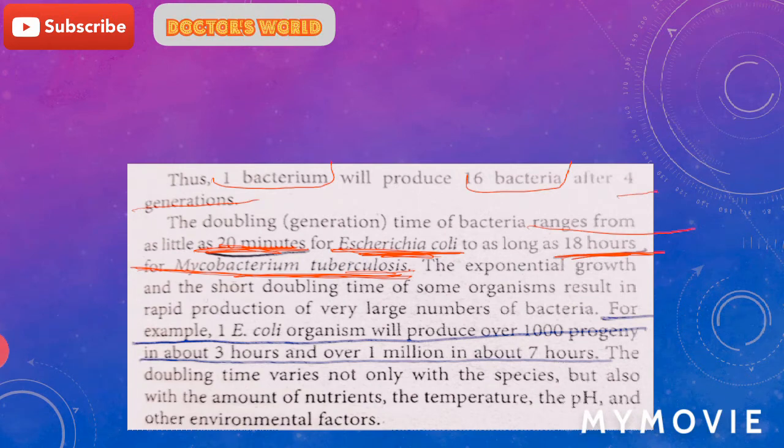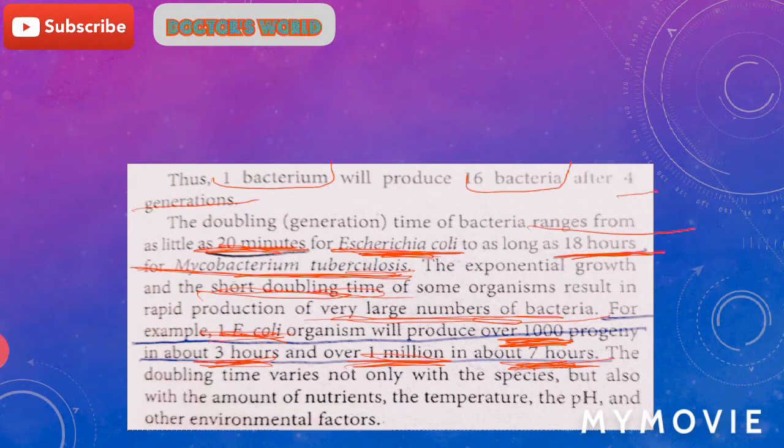This short doubling time of some organisms results in the rapid production of very large numbers of bacteria. For example, if we have one Escherichia coli organism, it will produce over 1000 progeny in about 3 hours, and it can produce over 1 million progeny bacteria in about 7 hours. So you can imagine how rapidly Escherichia coli can grow.